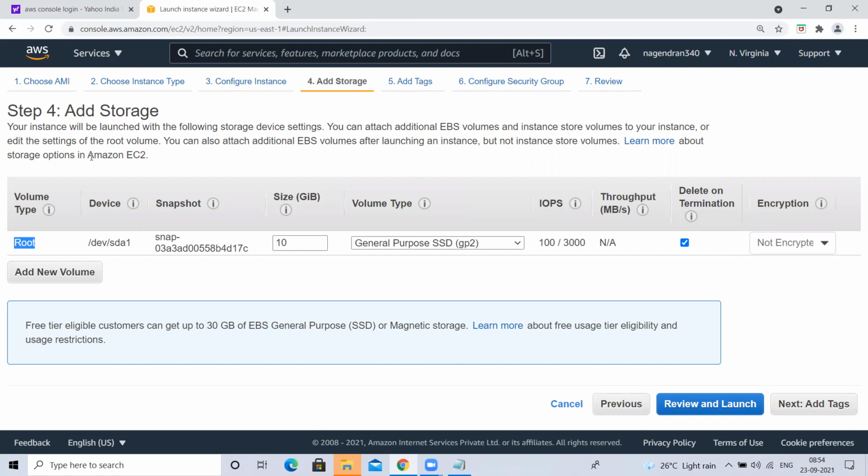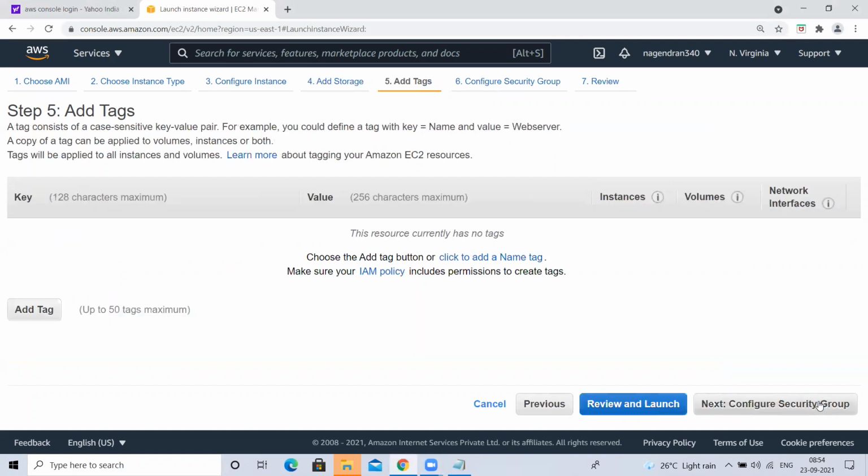Operating system. Okay, fine. Root volume means what? It's hard disk, sir. Yes, correct. That inbuilt hard disk. Okay, select this. Next, tags.